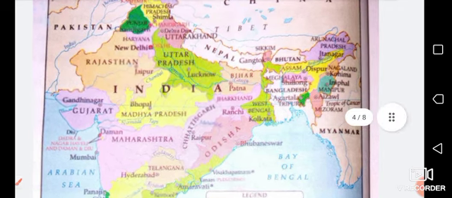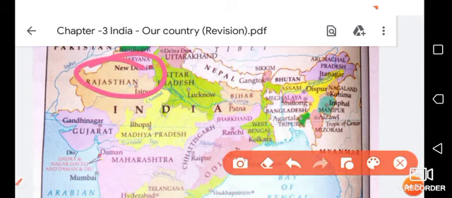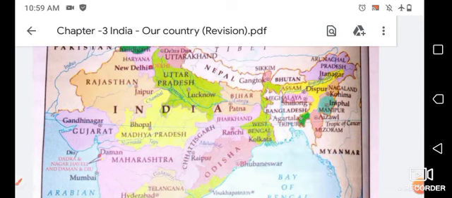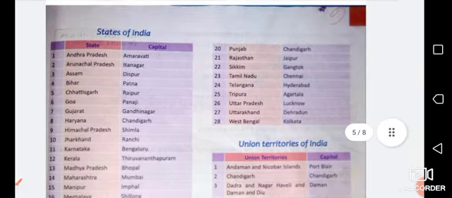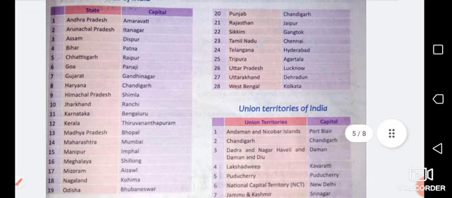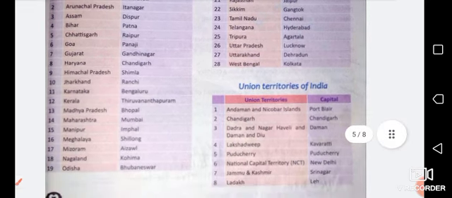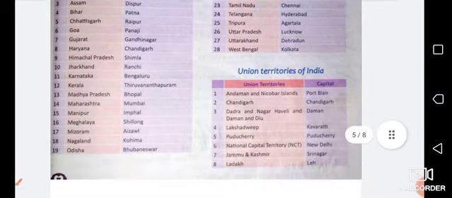The capital of India is New Delhi. As you can see in this map, here is New Delhi. So this is the capital of India. There are 28 states and 8 union territories in India. Each has its own capital. So whether it is a state or union territory, each has its own capital. As you can see the list of these states and capitals and union territories.